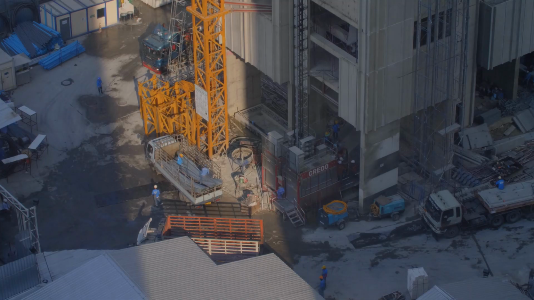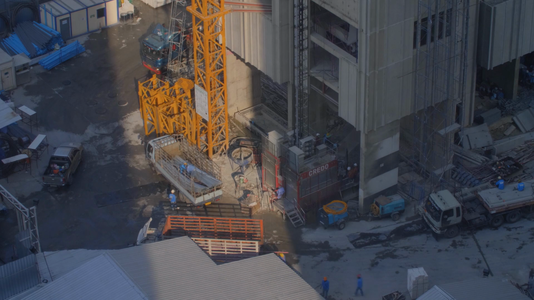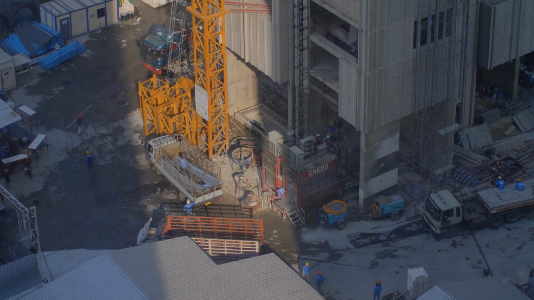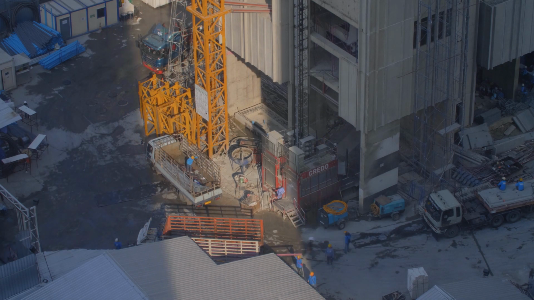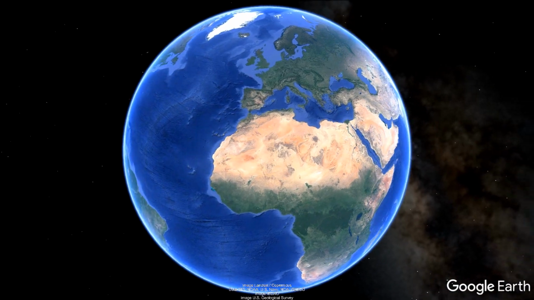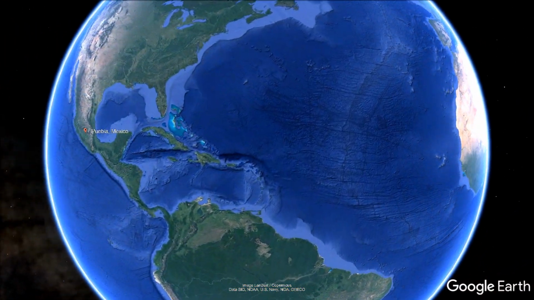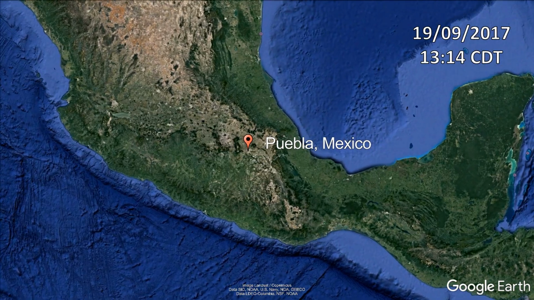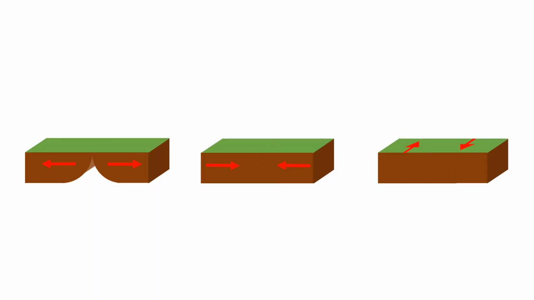Earthquakes are one of the most destructive phenomena we encounter. Before we can develop solutions to combat their effects, however, we have to understand how they work. Let's take the 7.1 magnitude earthquake that hit Puebla on the 19th of September 2017 as an example.